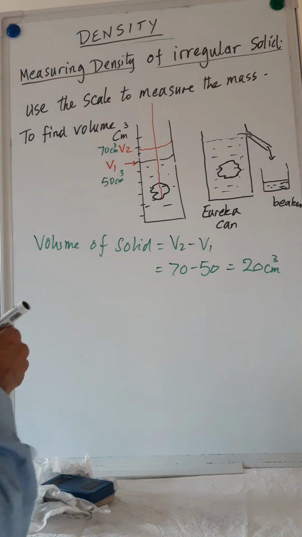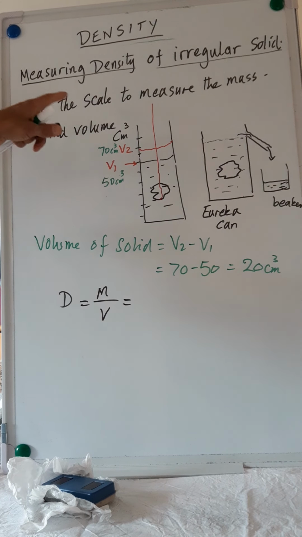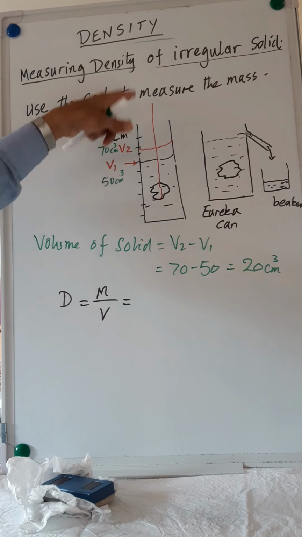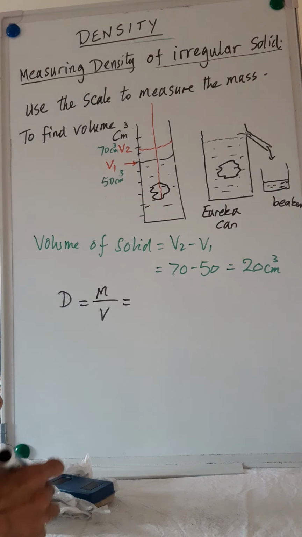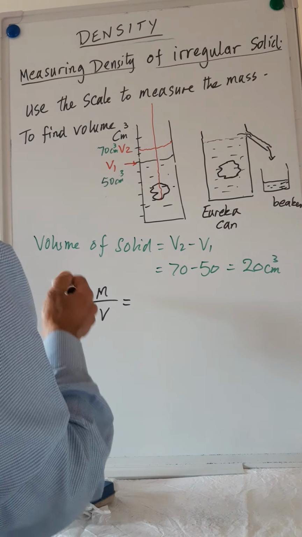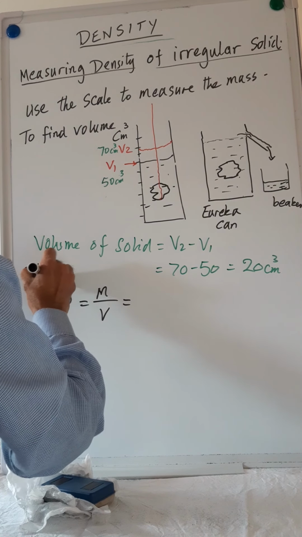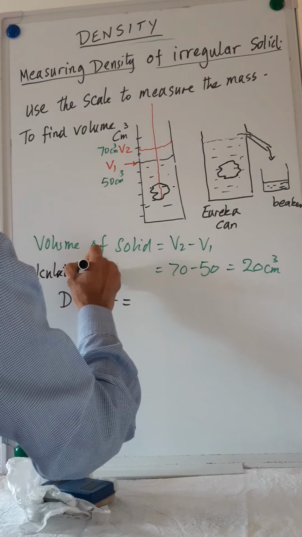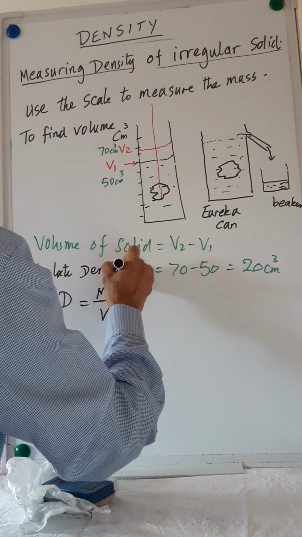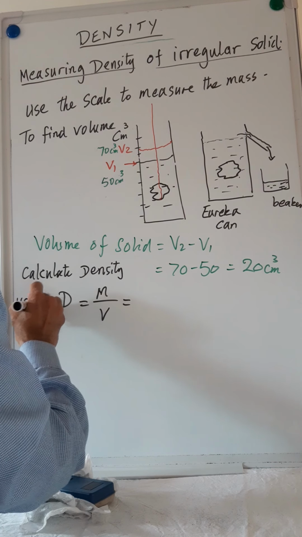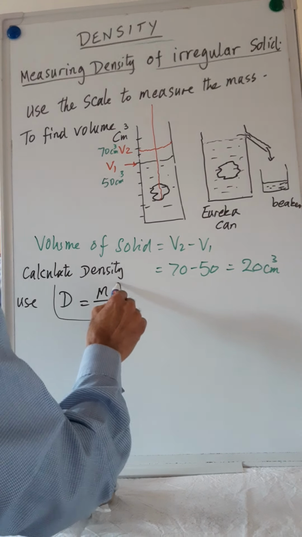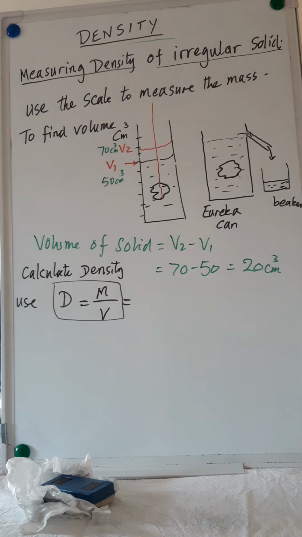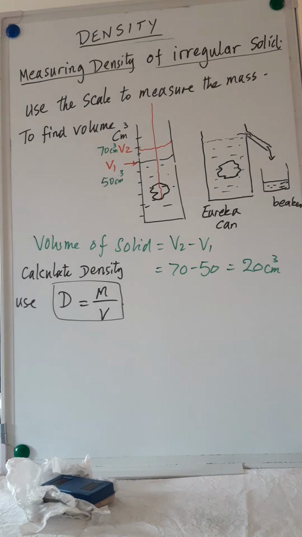So then we can work out density equals mass divided by volume. Now the mass we have found by using a scale, and the volume you can find like this, and you can calculate density. We use this formula to calculate the density. And this is how we can find the density of any irregular solid.